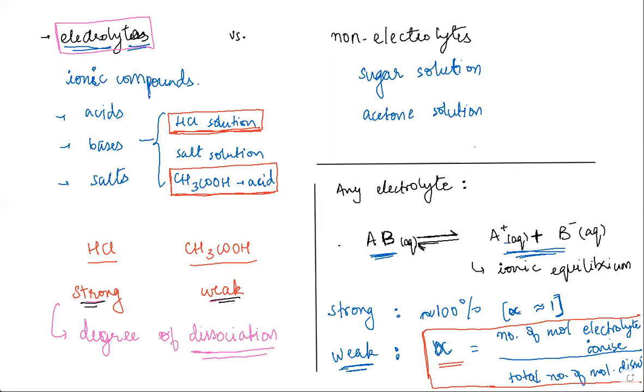It won't help us figure out how much is required. What it will do is just help us know whether it's a strong or a weak acid. So pH paper, because it's all about colors, gives you a qualitative idea of how strong or weak the electrolyte is.